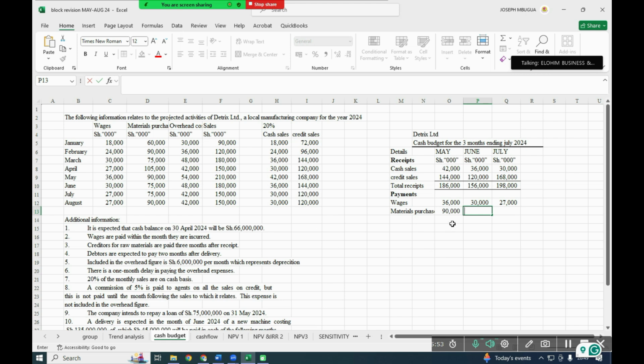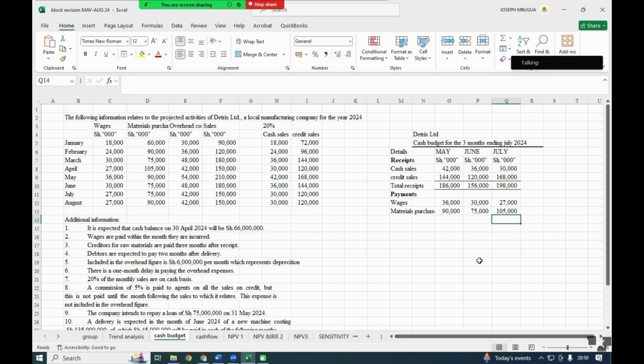Okay, so thank you for that clarification. So that's why we are counting. When we are paying in May, we bought it in February, so we count the whole of February, March, and April, so that after these 3 months, we make a payment in May. And for June, we take the one that we bought in March, and the other one, the one that we bought in April. 105.